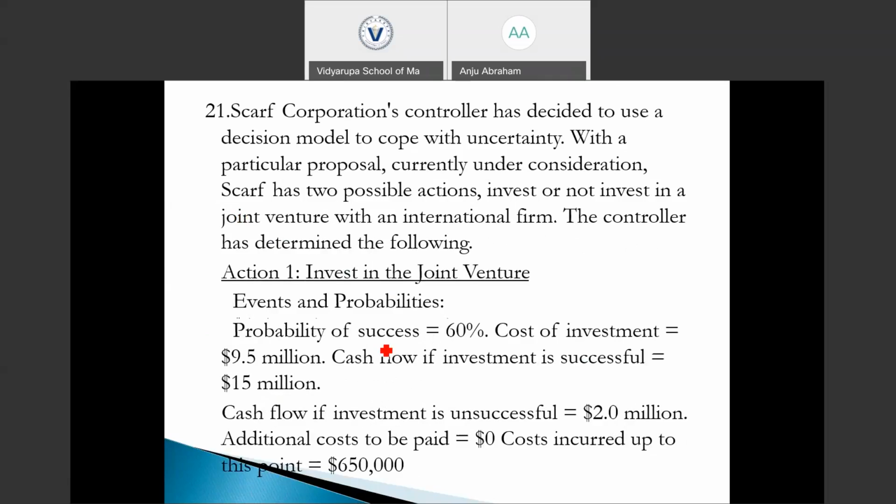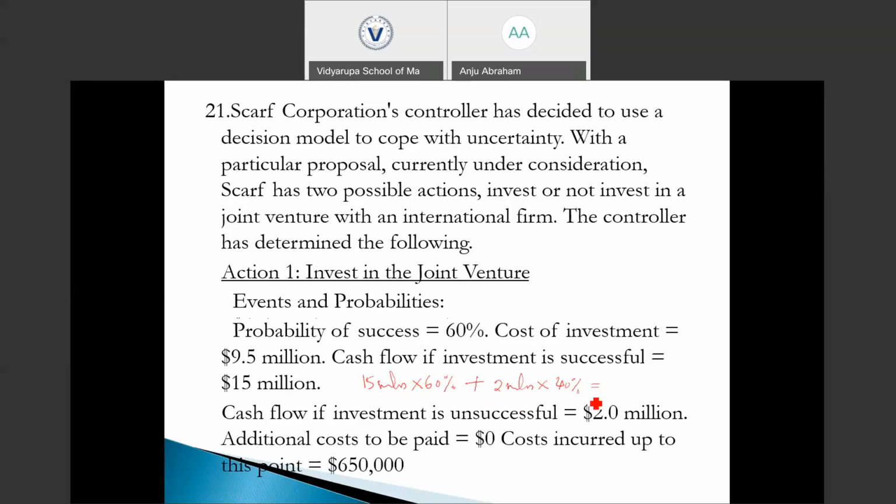So what will be the expected value if the investment is going to be successful? The cash flow if the investment is successful is 15 million and the probability of success is 60%, plus the cash flow if unsuccessful is 2 million and the probability of being unsuccessful is 40%.